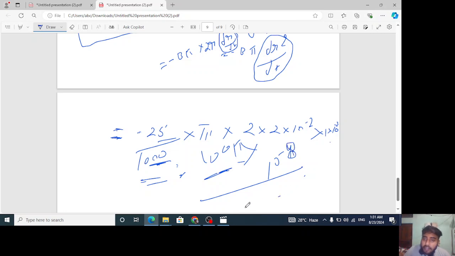We can write 100 as 10 to the power 2, so plus 2 into minus 8 gives 10 to the power minus 6. It means it will be minus of pi into 10 to the power minus 6. The unit is volt, so minus pi microvolt.